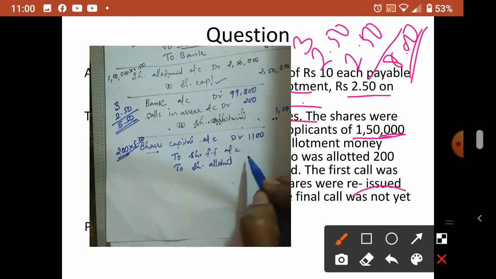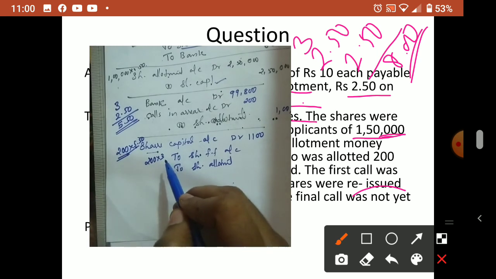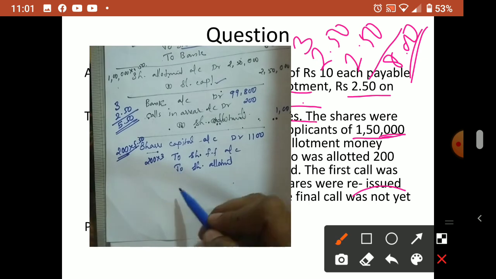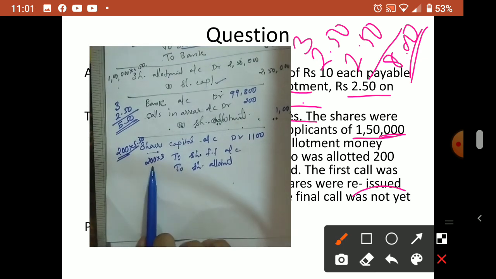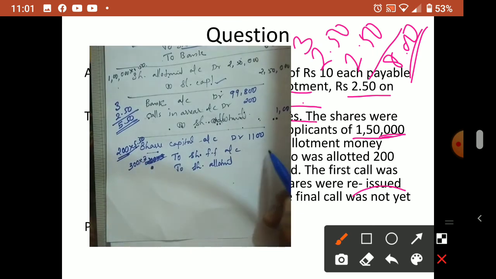So 200 into 5.50, 1100 will come. Then 200 into how much received? Only application received. So 200 into application, and that excess we received. Correct? 300. So how much received from him? Total 300 into 3 received from that shareholder. Correct? Not 200, because he sent excess money. So actually what he sent is for 300. So 300 into 3, 900 received from him. So his arrear is how much? 200. That already we know. 200 is his arrear. We calculated.